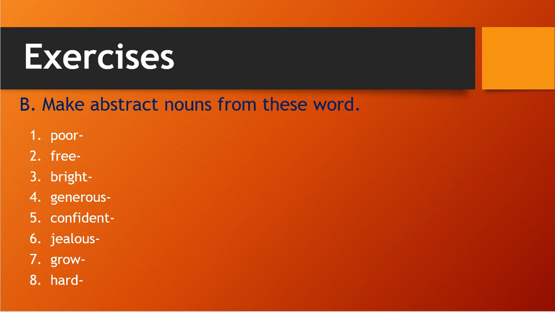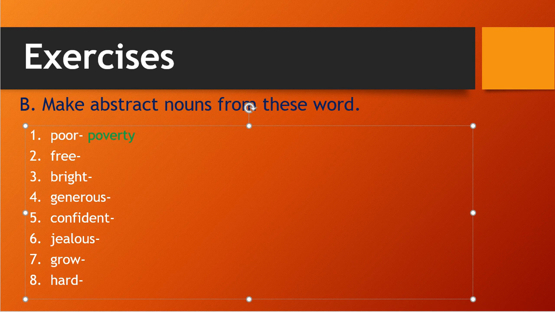Now the next is make abstract nouns from these words. See, in abstract nouns we have seen that we make abstract nouns with ness, ment, dom, th, ity and y. So we need to make abstract nouns from these. Poor. What will be the abstract noun?